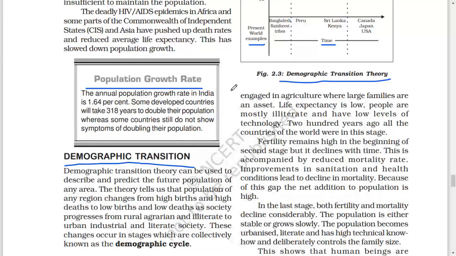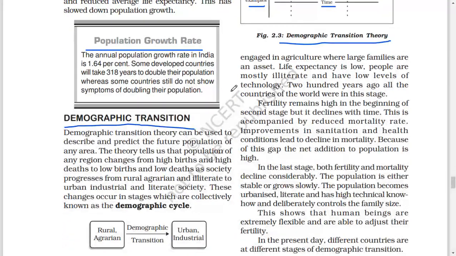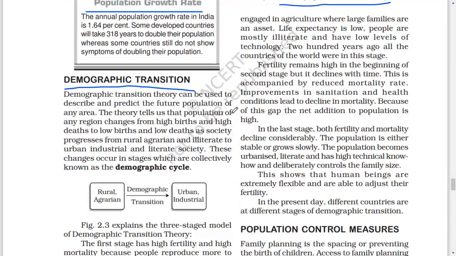Fertility remains high in the beginning of the second stage, but it declines with time. This is accompanied by a reduced mortality rate. Improvements in sanitation and health conditions led to decline in mortality. Because of this gap, the net addition to population is high.